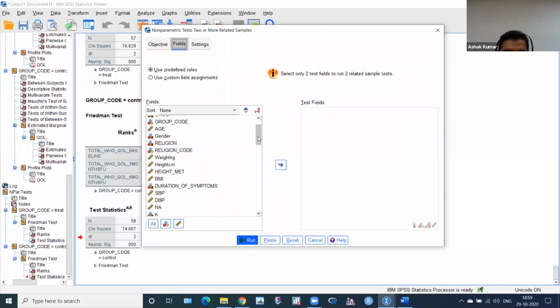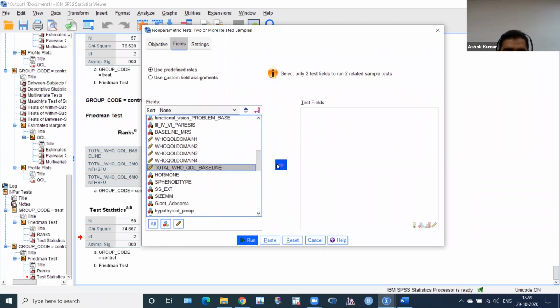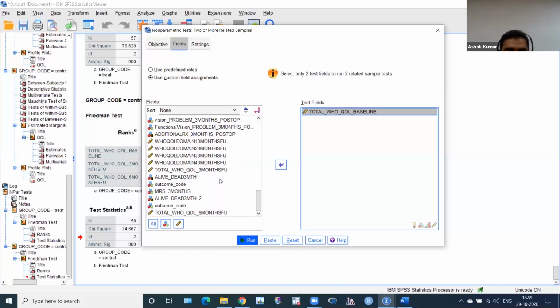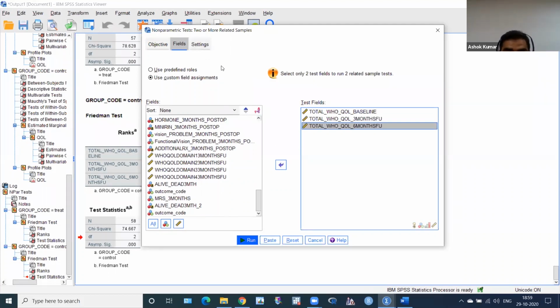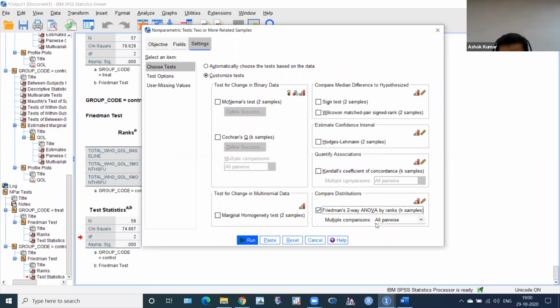what I have to bring here are 3 variables: baseline, then 3 months, then 6 months. Then click OK, all are here. Then click settings, here in settings, you have to use customize tests. Click here, customize, and then there are a lot of tests. You have to use comparison, compare distributions: Friedman two-way ANOVA by ranks, all pairwise. You have to use all pairwise.